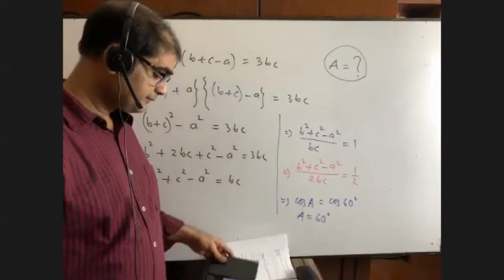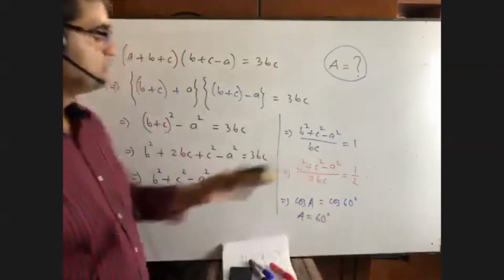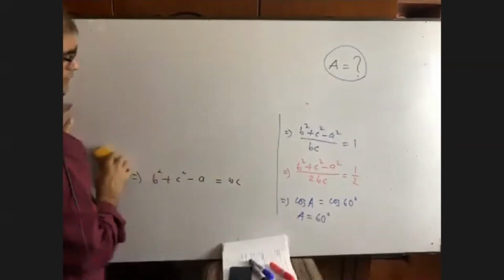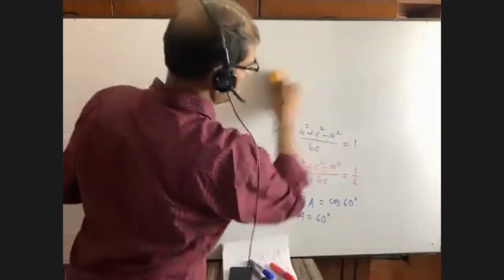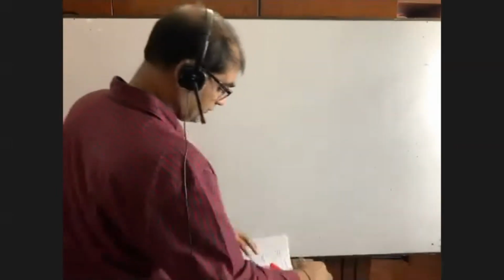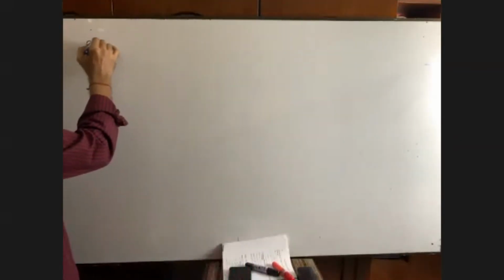Okay, see. It is example 3. Now the math is given, the most important math, example 3.